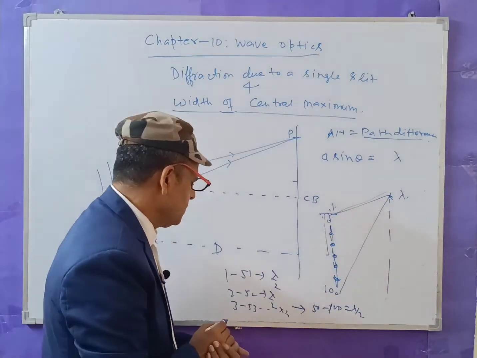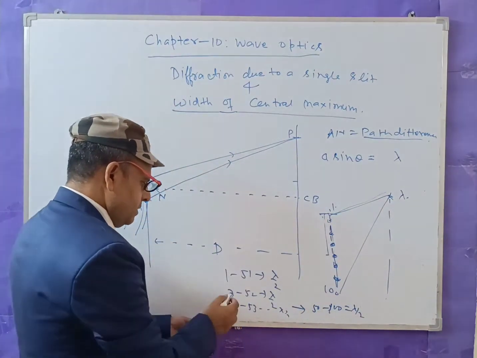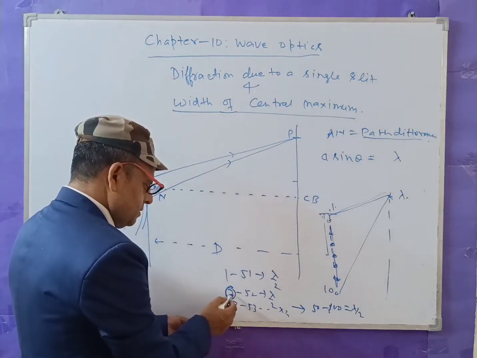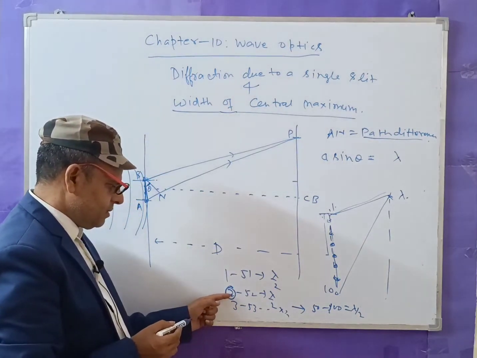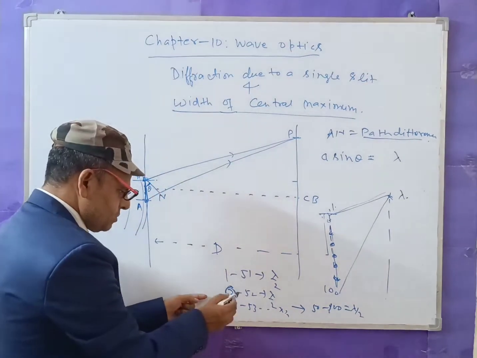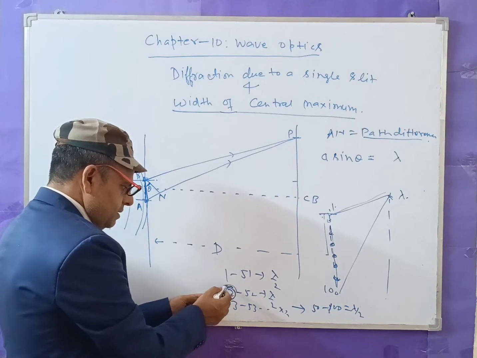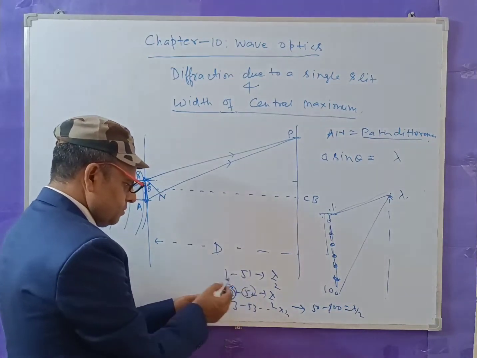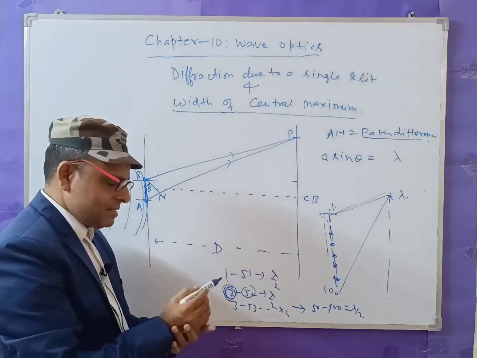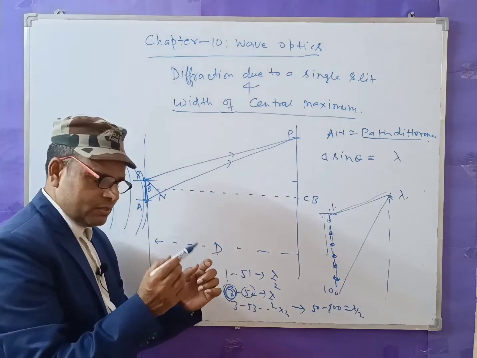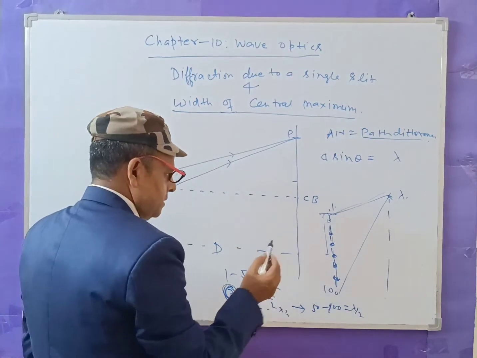What happens? There are 100 sources of disturbance. The disturbance originating from 2 and the disturbance from 52 cancel each other because the path difference is lambda by 2. Opposite, how?